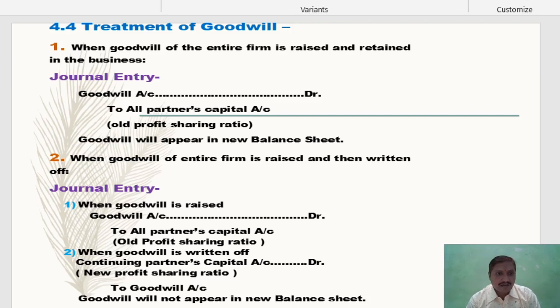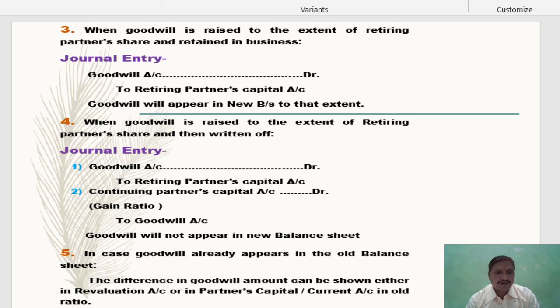Generally this entry is passed: goodwill account debit to all partners' capital accounts. Or with the first option, adjust to revaluation account if increasing or decreasing, treating it like other assets, meaning depreciation or appreciation is considered on that goodwill.